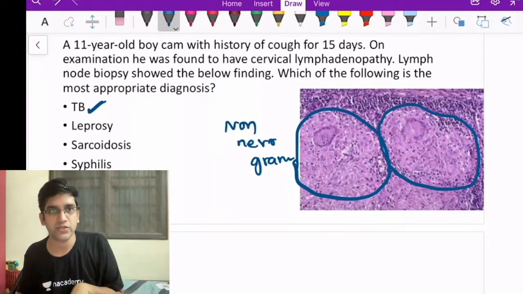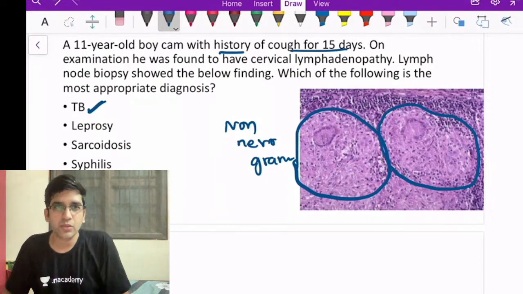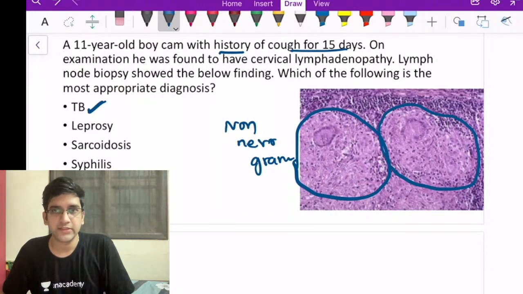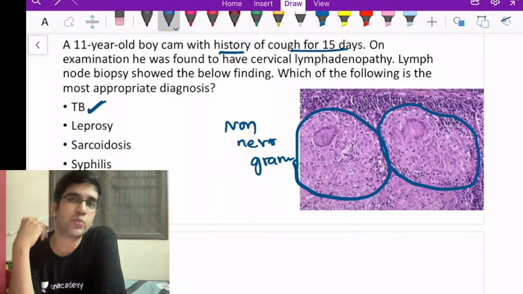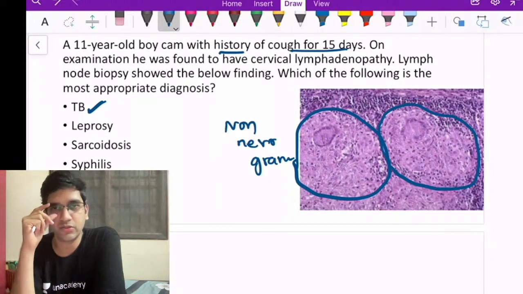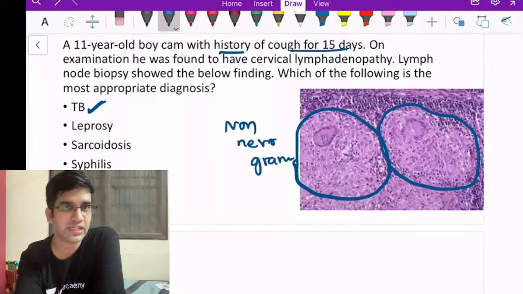See, when you wrote sarcoidosis, look at the history. Fever and cough for 15 days. Do you think sarcoidosis will present as fever and a cough? It can. Okay. See, it's a cervical lymphadenopathy. When you have a sore throat, can you have cervical lymphadenopathy? You can, right? So it's possible. Maybe it is a low-lying thing which got reactivated, which can happen, right?